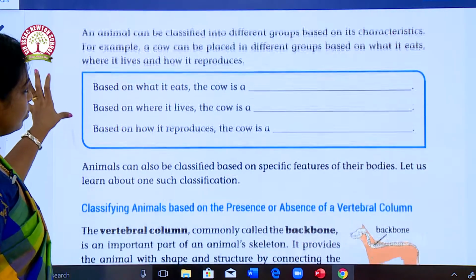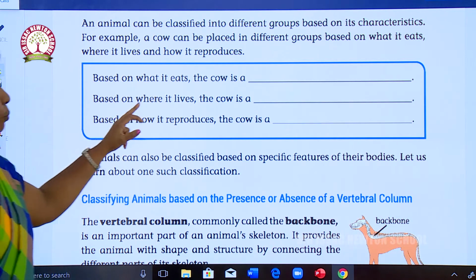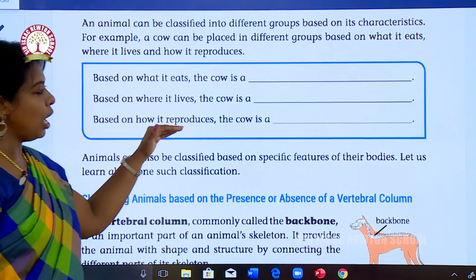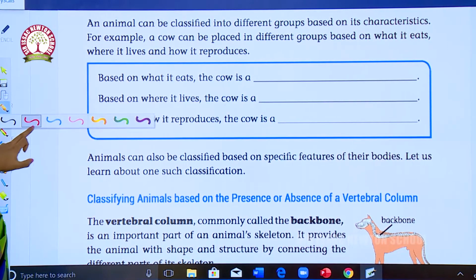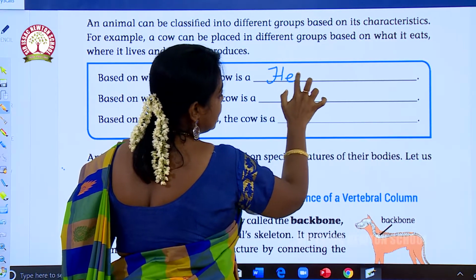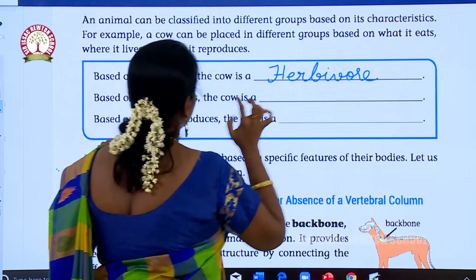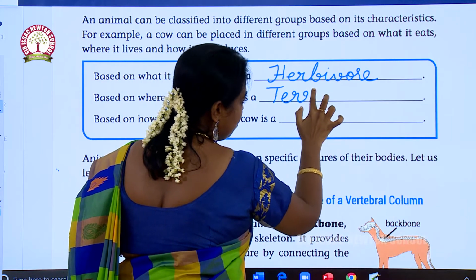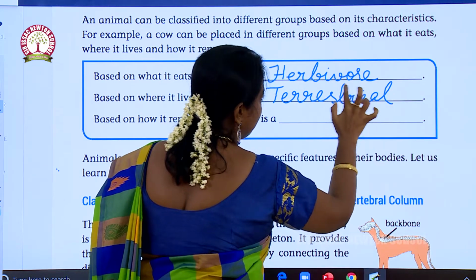So, based on what it eats, the cow is a herbivore. Based on where it lives, the cow is a terrestrial animal. Based on how it reproduces, the cow is a mammal. Okay. Because it eats only plants, it is a herbivore. Based on where it lives, cow is a terrestrial animal. What is a terrestrial animal? Animals which live on land are called terrestrial animals.